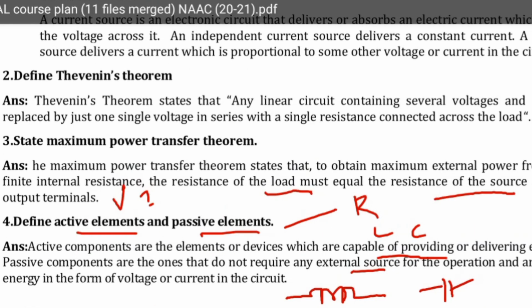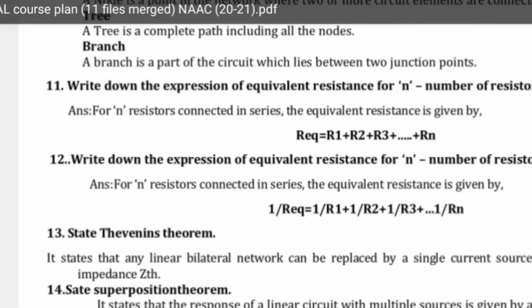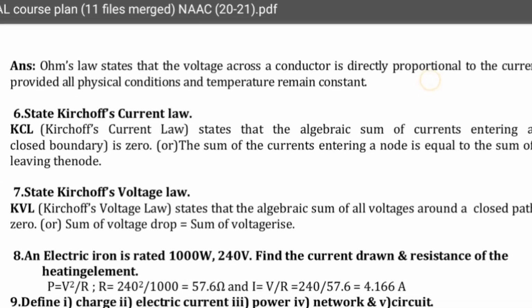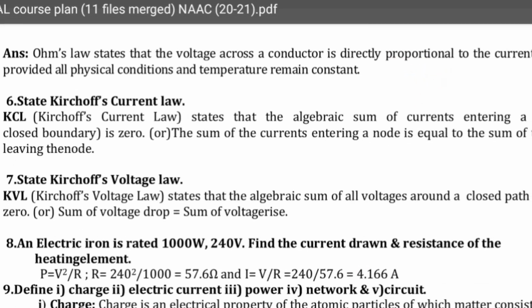Next, another one is define Ohm's law. What is Ohm's law? You know that. Ohm's law states that, with temperature remaining constant, the voltage across any conductor is directly proportional to the current flowing through it. V is proportional to I. If you remove the proportionality, resistance will come.